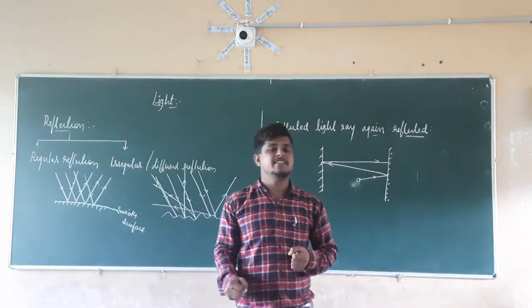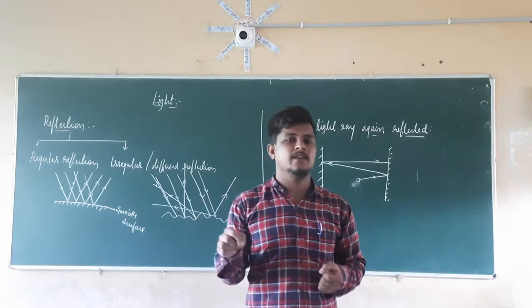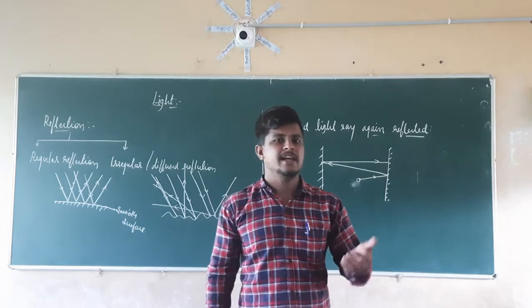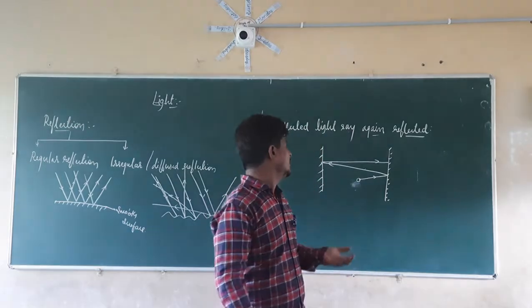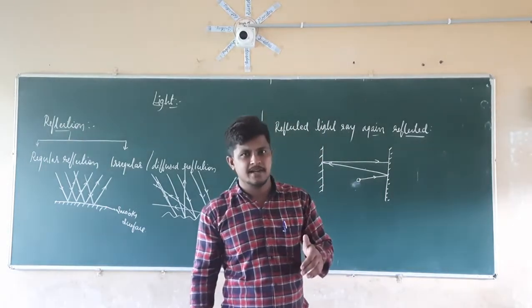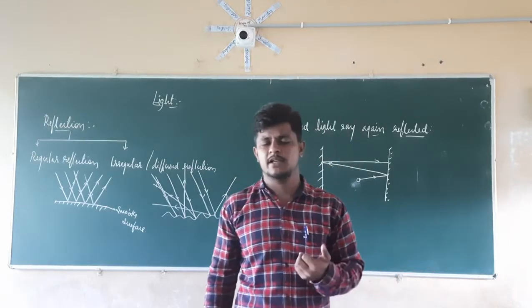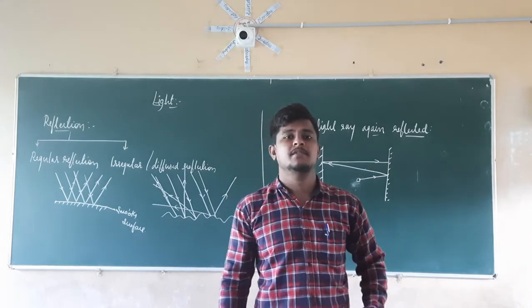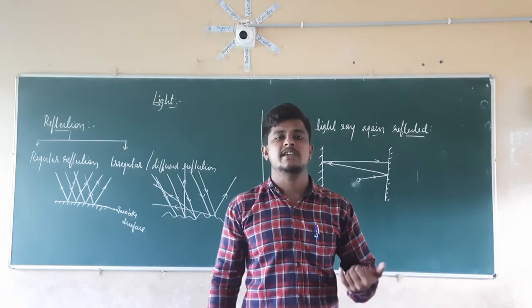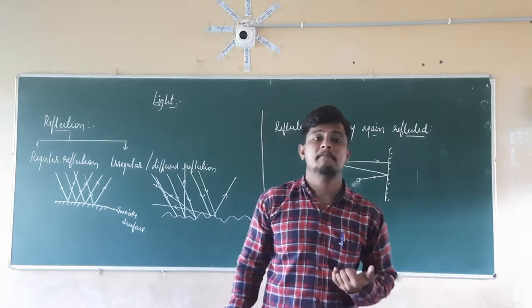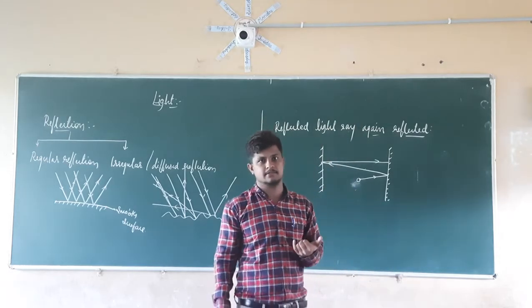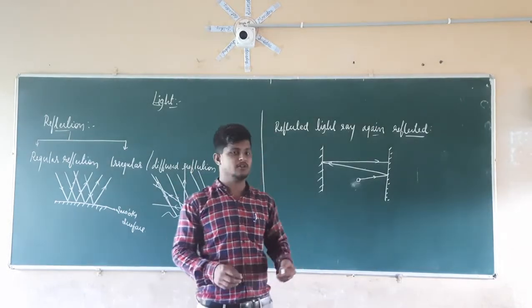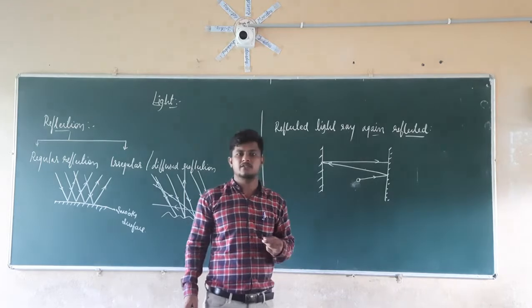Right. So what is the main purpose, or use, of reflected light being reflected again? Whichever light ray is reflected can be reflected again, and the main use of that is that we are going to see multiple images. Because of the multiple reflection we are going to see multiple images.